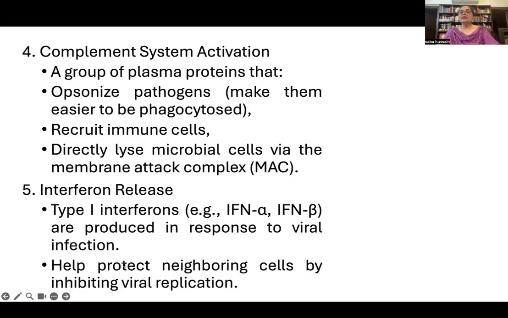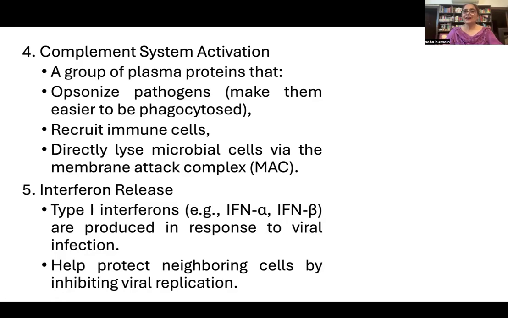Then in the second line of defense of innate immunity, a few more things happen. The fourth is complement system activation. Complement is something which is complementing both kinds of immunities, that is innate and acquired. In case of innate immunity, what is complement doing? Complement is providing opsonization. What is opsonization?